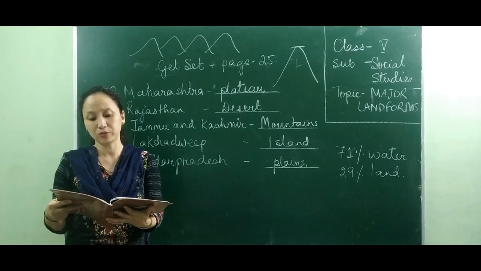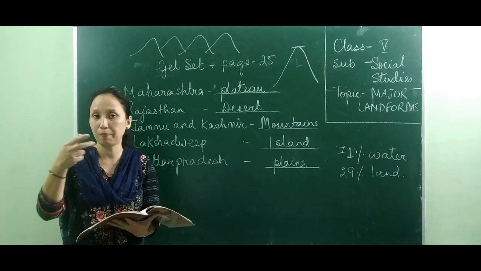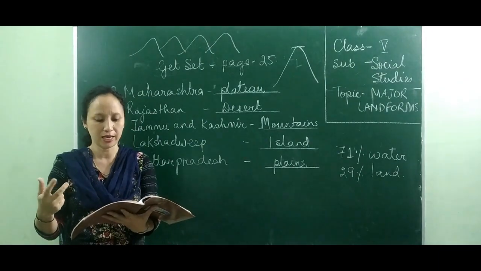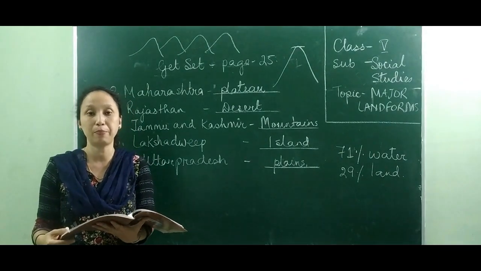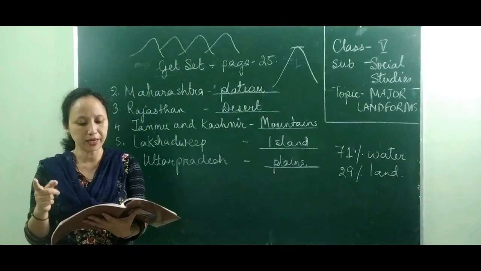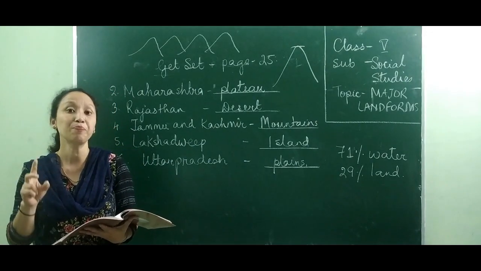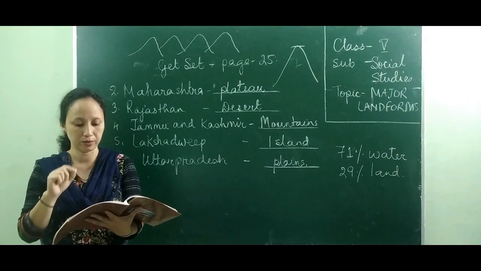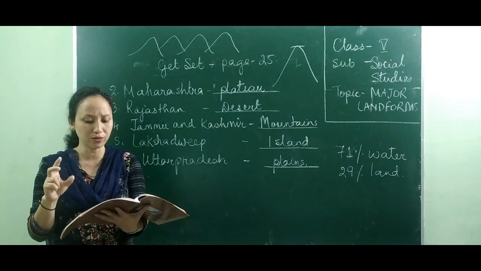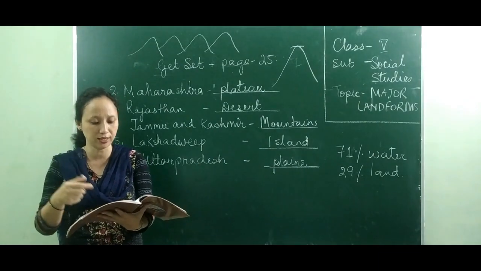Some plateaus are very large and extend over hundreds of kilometers. Even the plateaus, like the mountains, extend for several hundreds of kilometers. In India, for example, the Deccan Plateau is a very nice example, and the Tibetan Plateau is the largest and the highest plateau in the world. Very good. Make a note of it. It is surrounded by mountain ranges on all sides. Other examples in other continents.